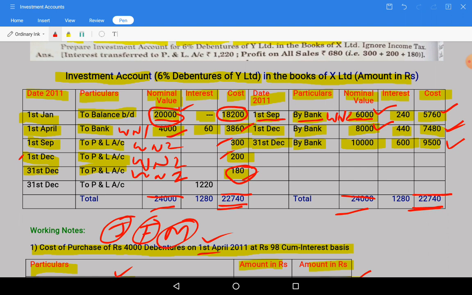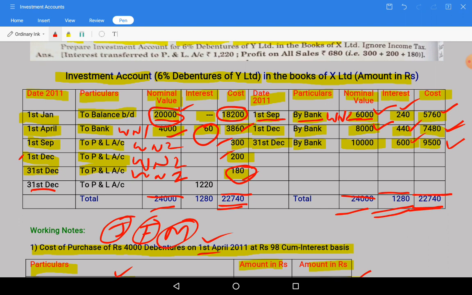Next we need to calculate the interest. For that, first we need to calculate the credit side. 240 plus 440, 680, 680 plus 600, 1,280, minus the interest 60 rupees debited at the time of purchase.